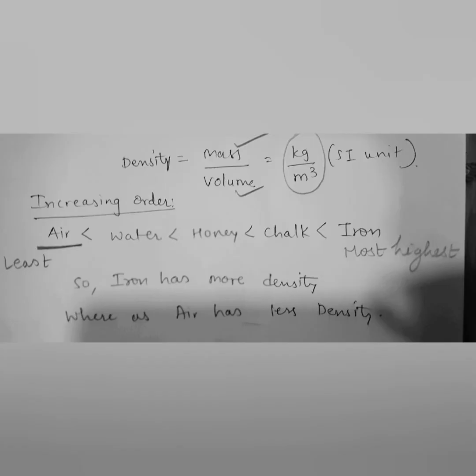So the SI unit of density is kg per meter cube. Now, in increasing order, air has the least density, then water, then honey, then chalk and iron. So here we can say that iron has the highest density, whereas air has the least density. So the increasing order of density is air, then water, then honey, then chalk, and then iron.